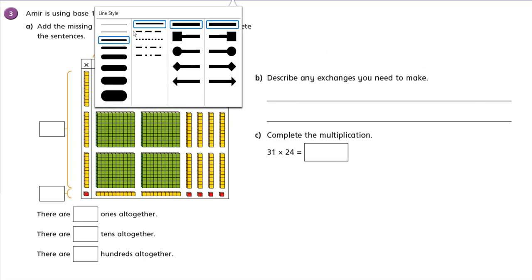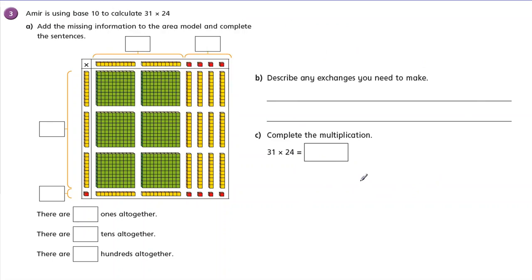Okay, let's have a look. I can see 24 up here. So that number in there is 20. And that number in there is 4. And I can see 30, and I can see 1 there. Let's check. 31 is there, 24 is there. Okay, so how many 1s are there? I can see them here. There are 4 1s. How many 10s are there all together?